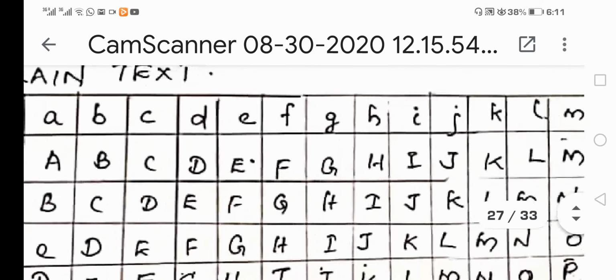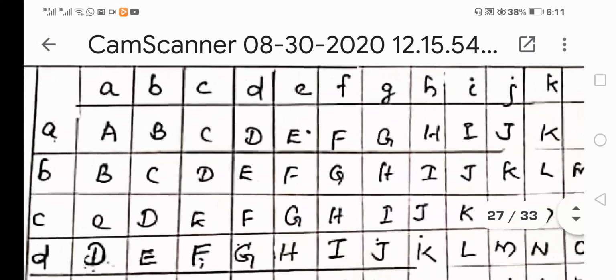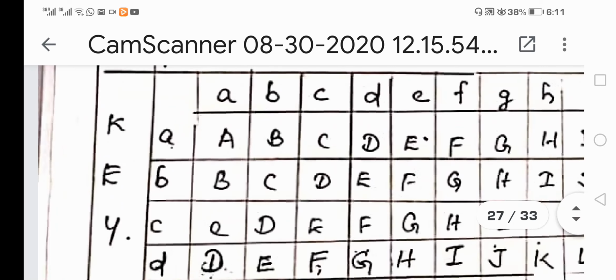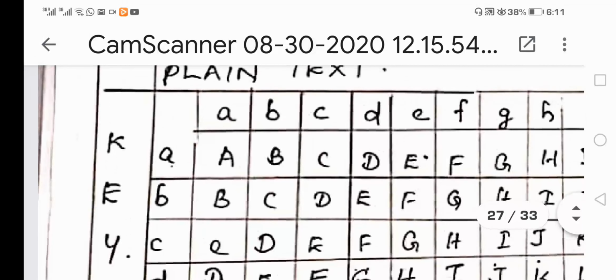The plain text message is written horizontally, from A to Z. We have 26 alphabets in our English alphabet set. From A to Z you write horizontally, and these correspond to plain text message letters. Corresponding to the information provided by the key, we write vertically from small a to small z. It is not feasible for us to construct such a large table in a 26 by 26 matrix format. It is very time consuming, and I don't think such types of problems will be asked in university examinations.